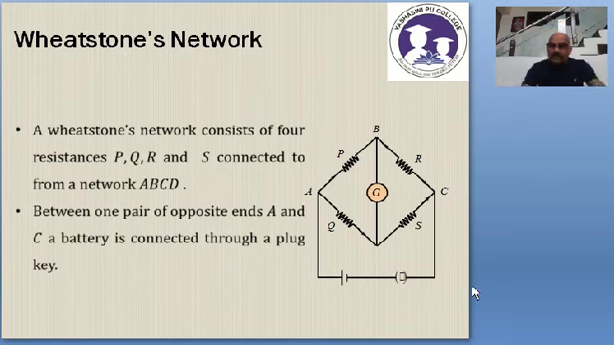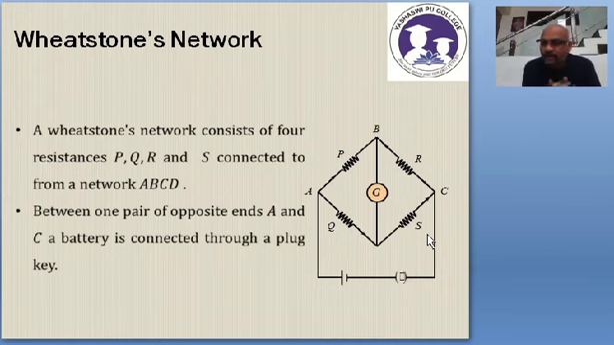A Wheatstone's network consists of 4 resistors connected in the form of a cyclic quadrilateral. Between a pair of opposite corners, a galvanometer is connected. Between another pair of opposite corners, a battery and a plug key are connected. This is called Wheatstone's network, Wheatstone's bridge. It is not necessary that you name them like this only. You can write P here, Q here, R here, S here, no issues. Or you can write the way it is given here also.